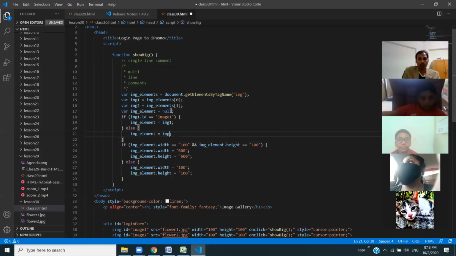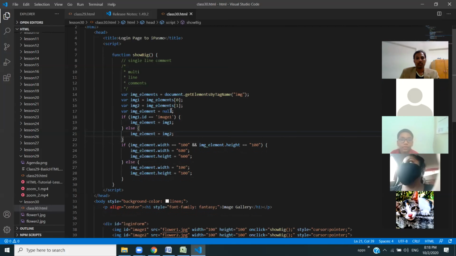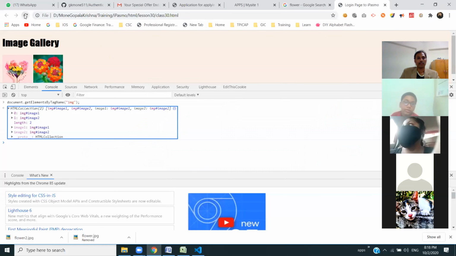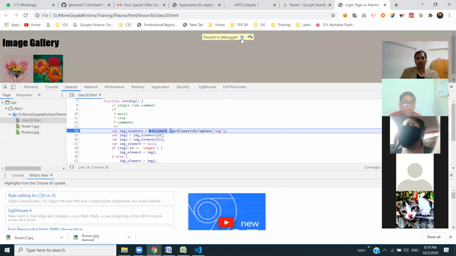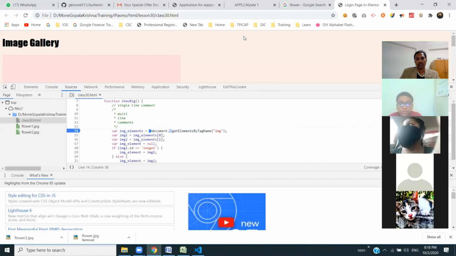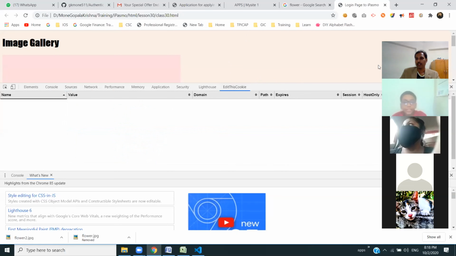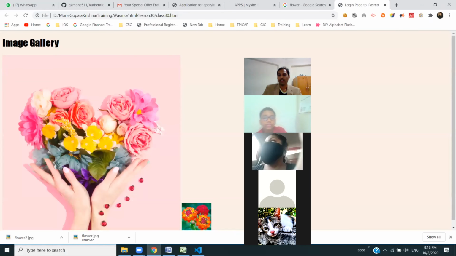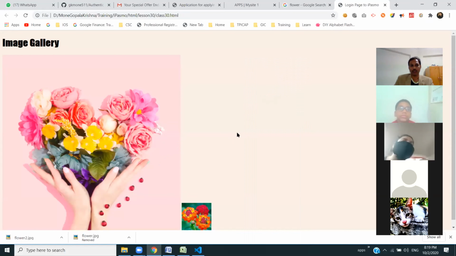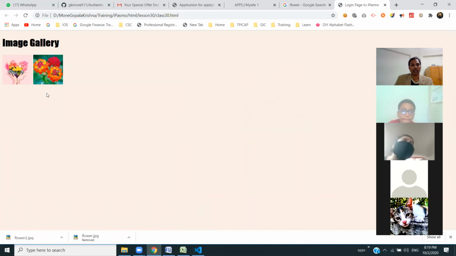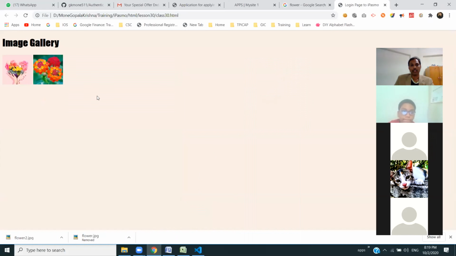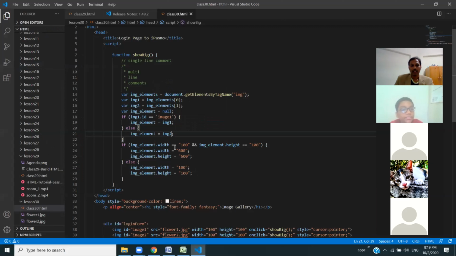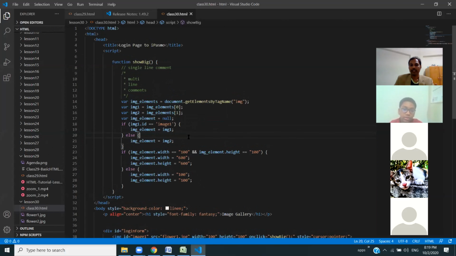So you try to scan this program. Let's see what it does. This is how you debug the program. Let me close the debugger. This part also I'll explain next week. If we do that, the other picture is going down. It's actually taking the first picture only, because even if you click on the second picture, the first picture will be the only one growing. Yes, correct. That is a bug in the system.